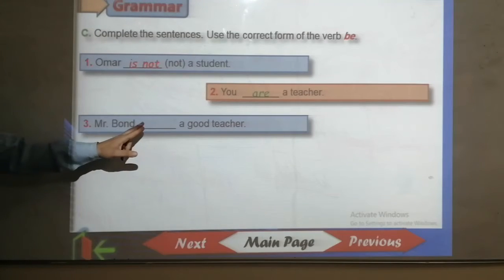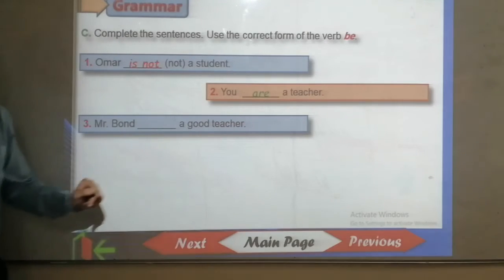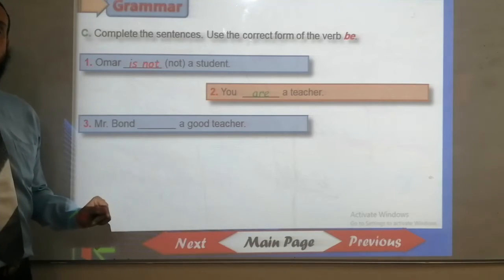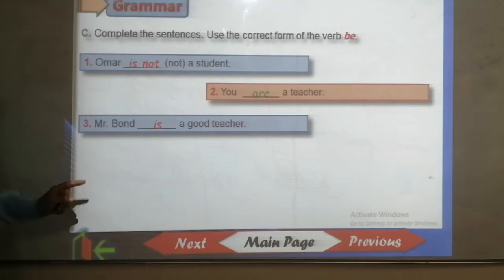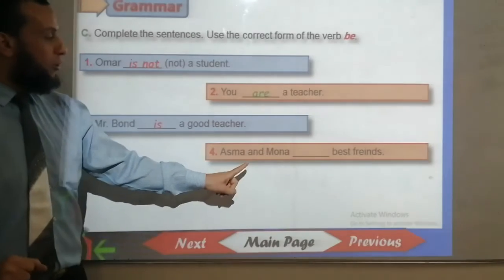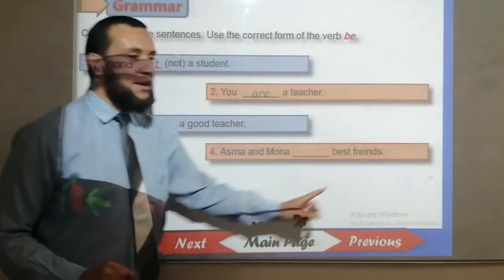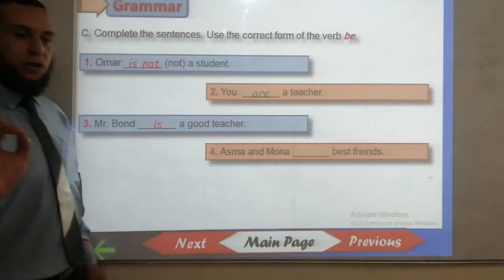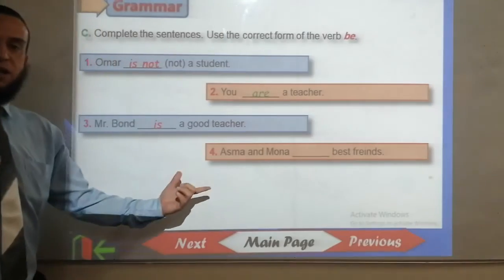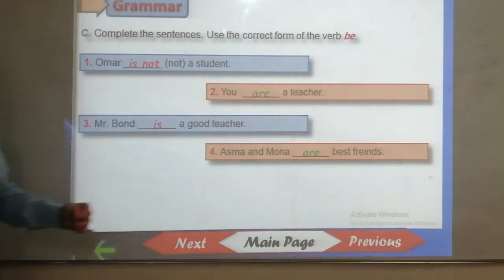Mr. Bond ___ a good teacher. What's the answer? Am, no, not am. Mr. Bond is a good teacher. Very good. Number 4. Asma and Mona ___ best friends. What's the answer? Asma and Mona, plural. So the answer is, are best friends.